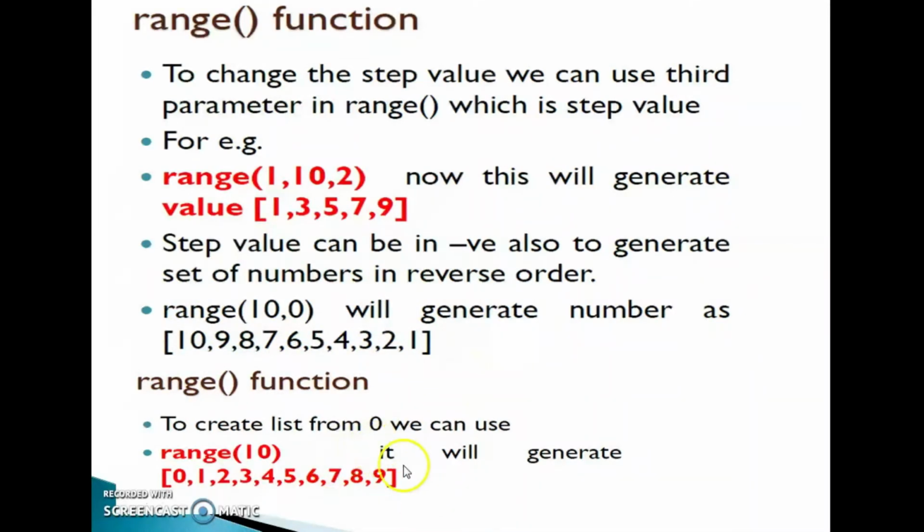To create a list from 0, we can use range(10). When you use only one parameter, the range function will always generate the values from 0. That is, range(10) will generate the values 0, 1, 2, 3, 4, 5, 6, 7, 8, 9. When you specify a start value, the range function will generate values from that number. If you don't specify any start value, then the range function will generate the values from 0.